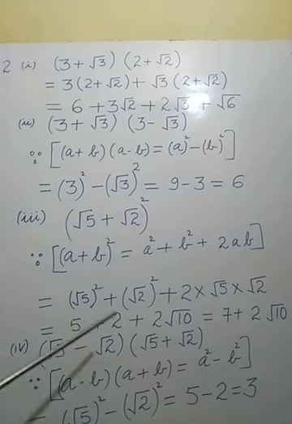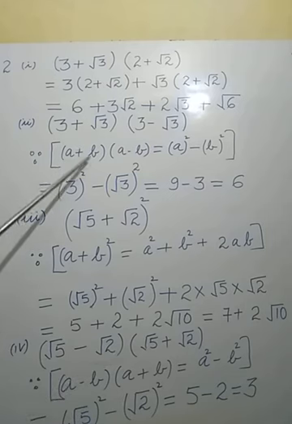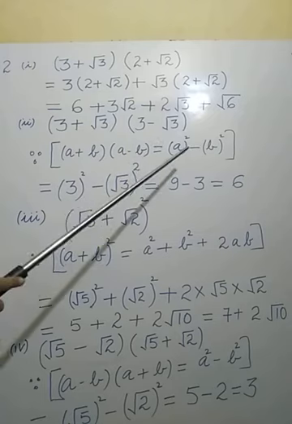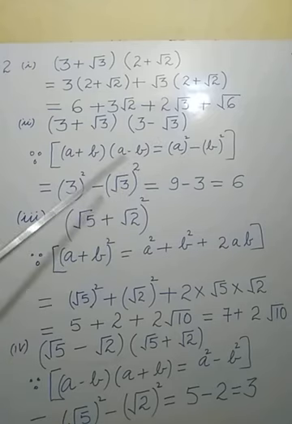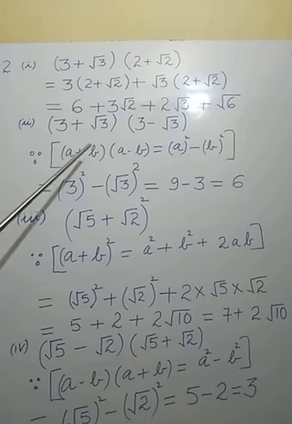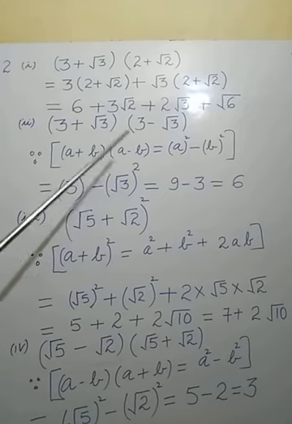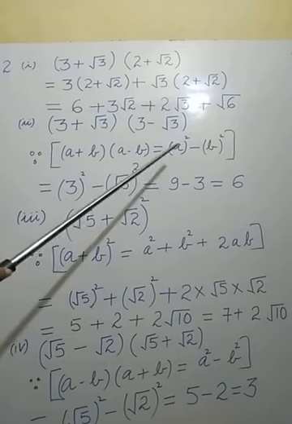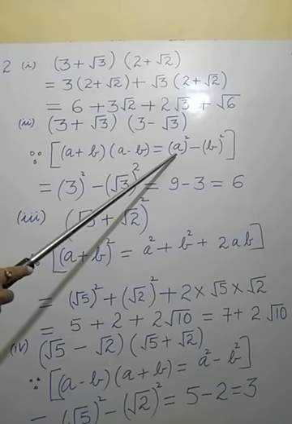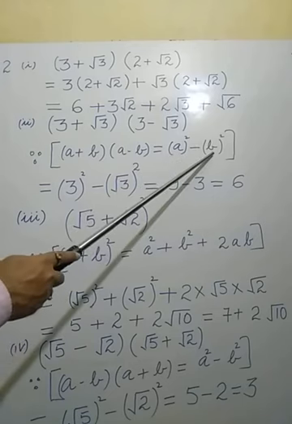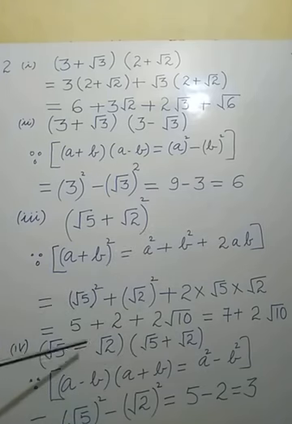If this type of situation is there, again we have to apply the same identity. That is, a plus b into a minus b is equal to a square minus b square. What does it mean? First term plus second term, first term minus second term. In this situation, a square means the square of the first term minus b square, the square of the second term. So this property will be applied again here.